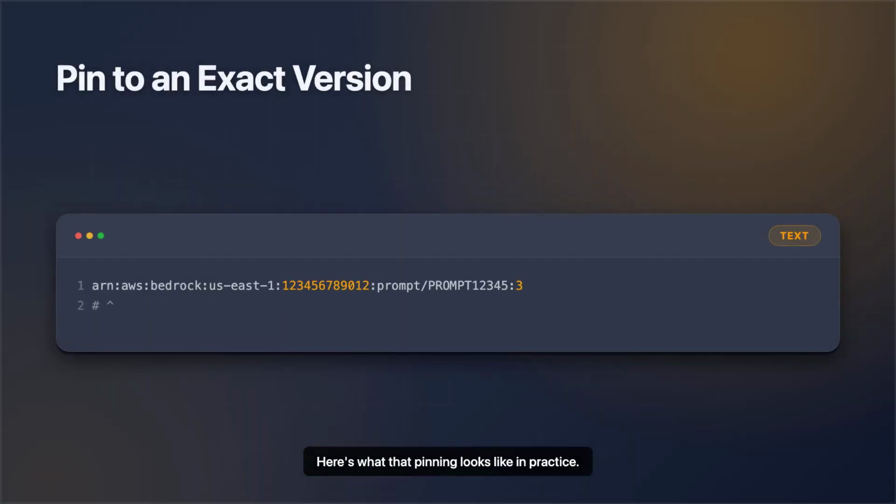Here's what that pinning looks like in practice. Every prompt version has an Amazon resource name, and the key detail is the number on the very end after the final colon. In this example, that's version 3. Your production application references this full resource name, so it always calls exactly version 3, bit for bit the same prompt text, the same model choice, the same inference parameters, no matter how much the draft evolves afterwards. It's the same idea as pinning a container image to an exact digest. That's what guarantees reproducibility and clean rollback.